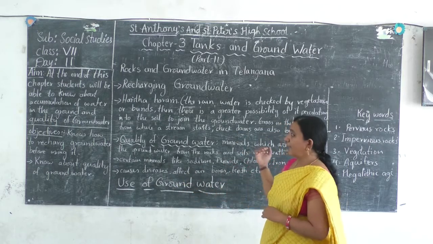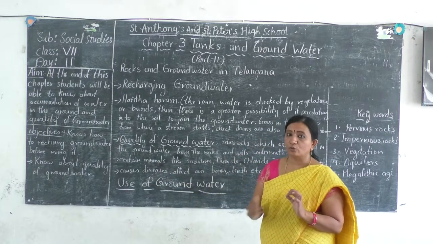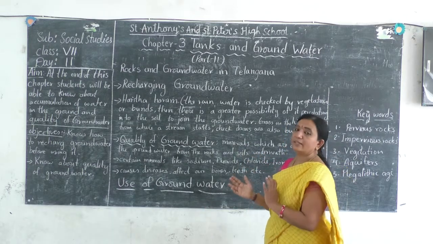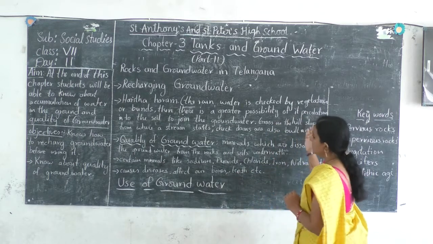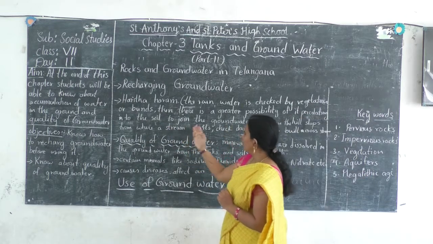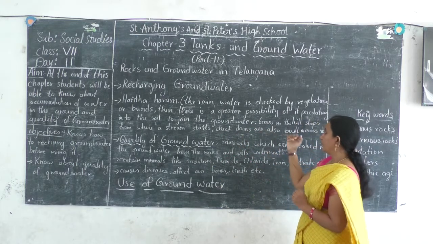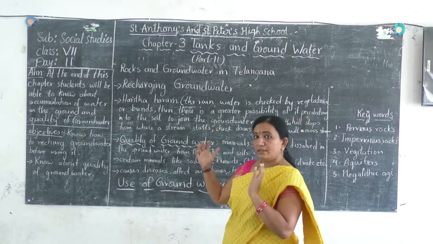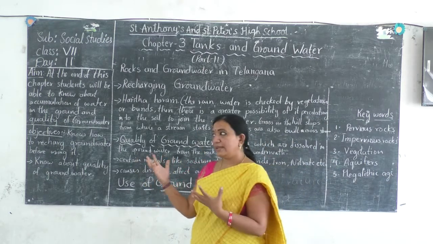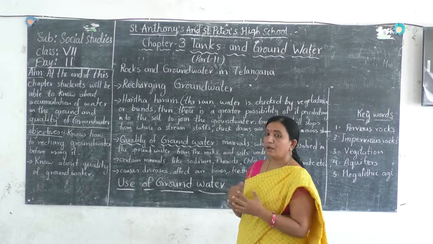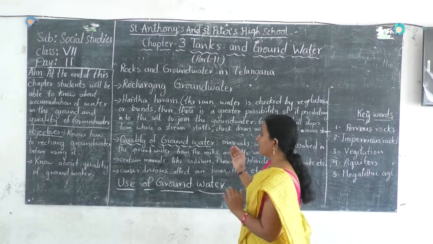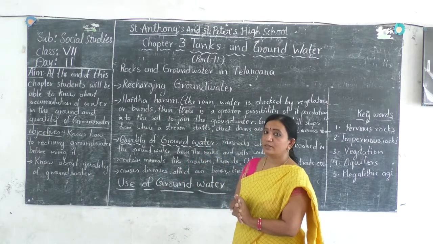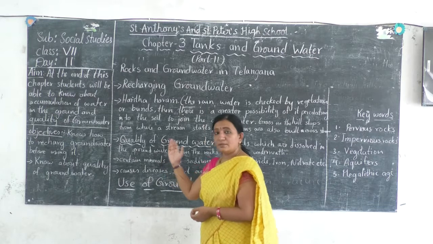Let's grow plants and see that the maximum water is not drained, and it is properly percolated and preserved in the underground. So here we can see the water going into the soil and joining the groundwater. Grass on the hills: even the grass on the hills helps a lot to slow down the flow of the water, and sometimes the water is preserved in small natural streams on the mountains also.